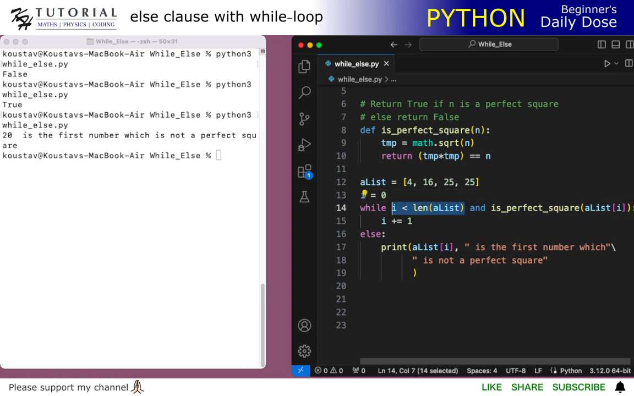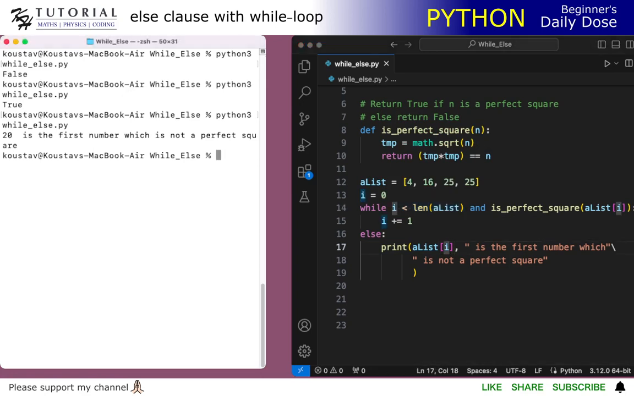Now, if this is the condition which is making the while false, then obviously this means that we have not found a single element which is not a perfect square. But since the condition of the while statement is evaluated to false, it will fall back to the else part, and we will print that the list element is the first number which is not a perfect square, which will be an incorrect result, and also by that time I will get index out of bound.